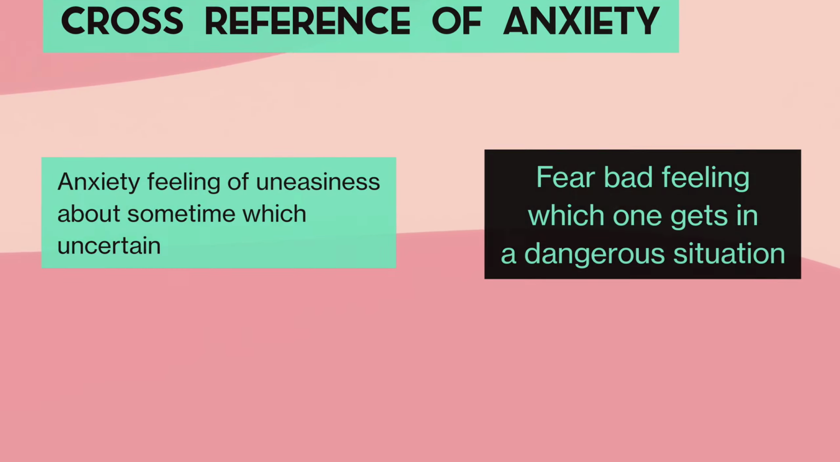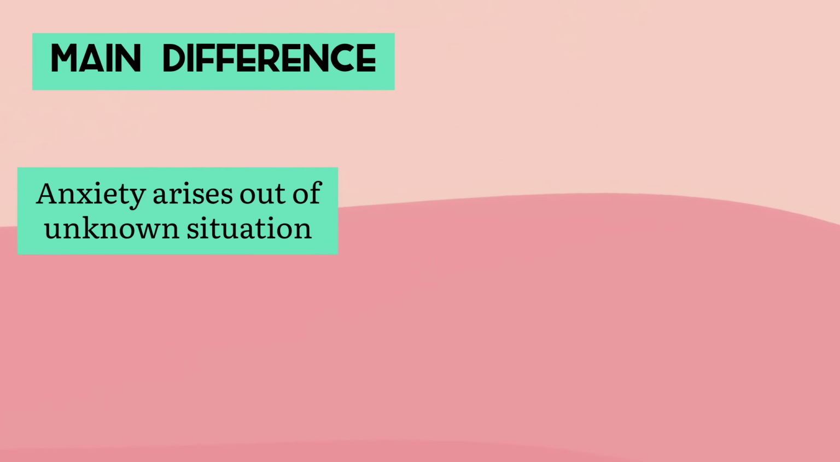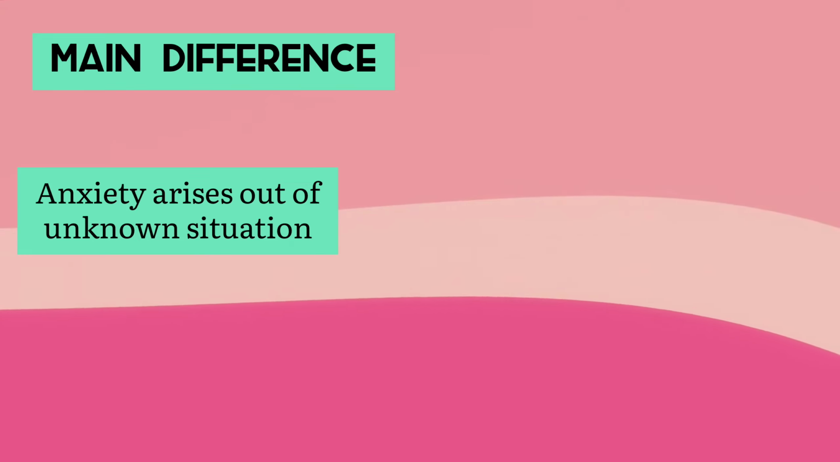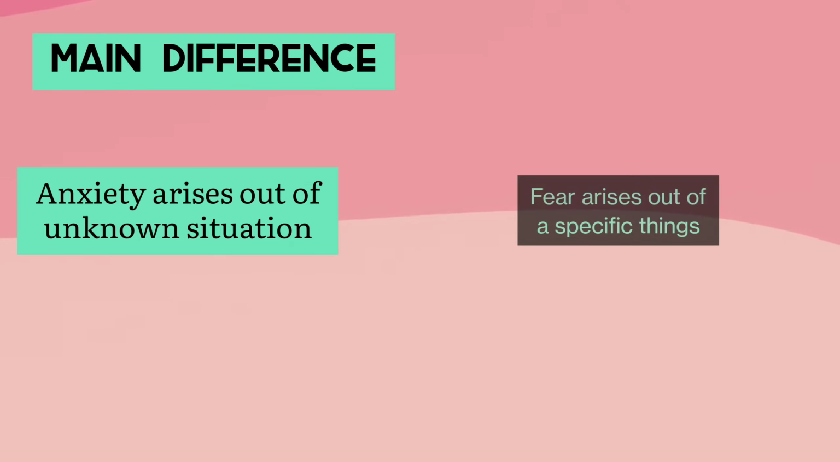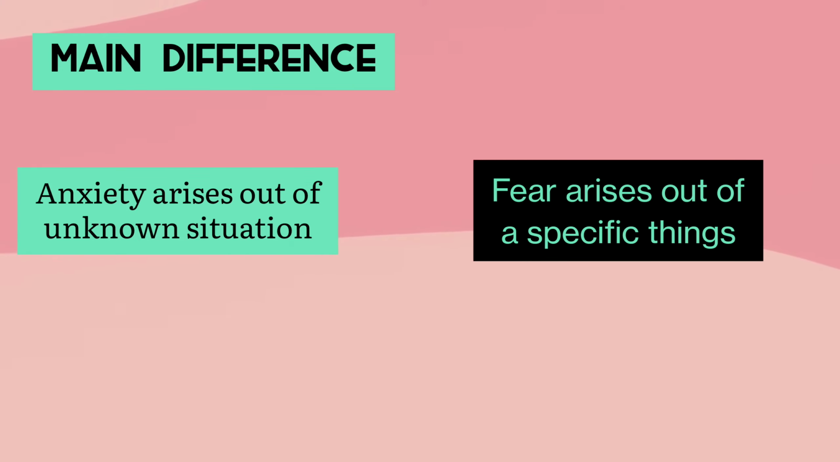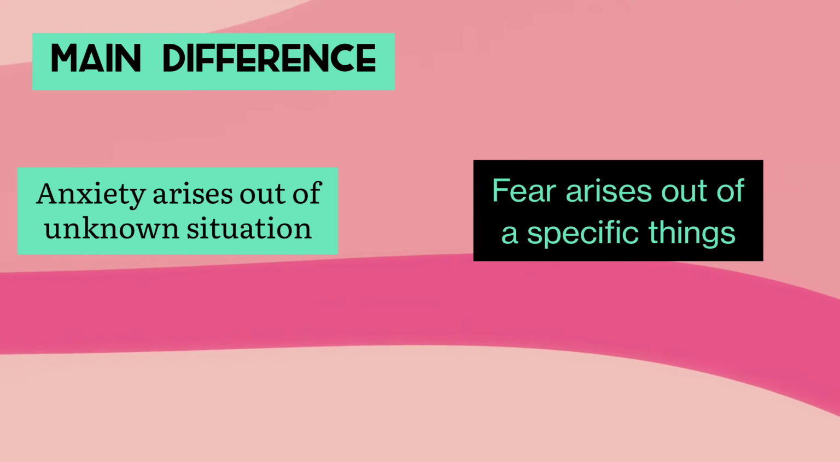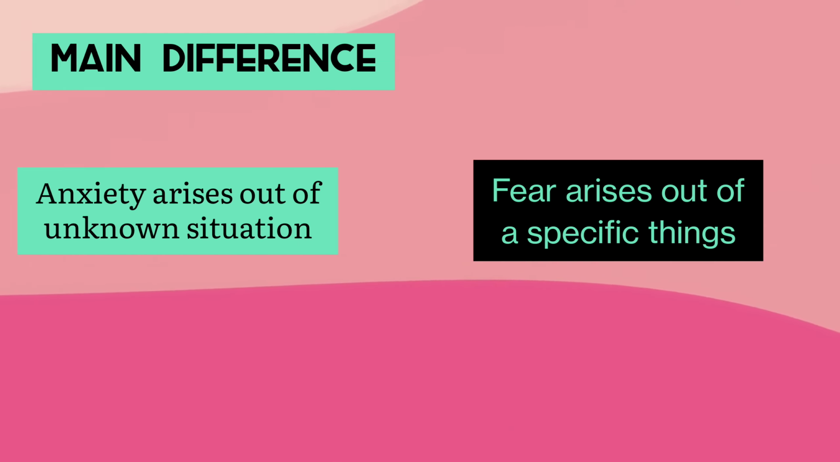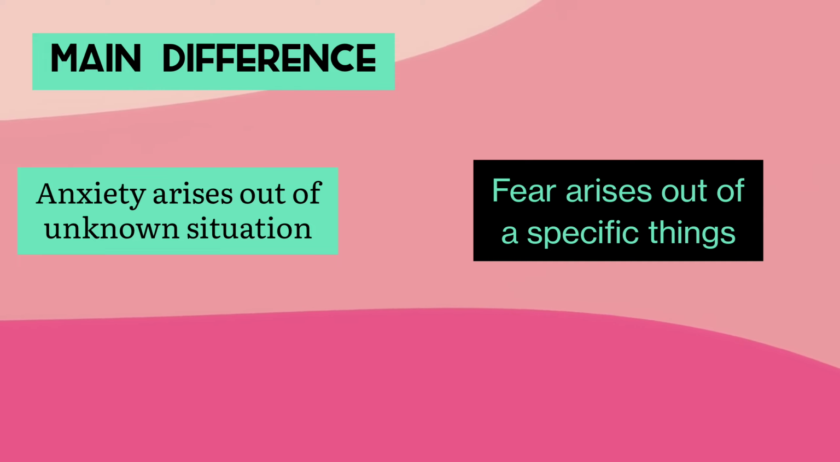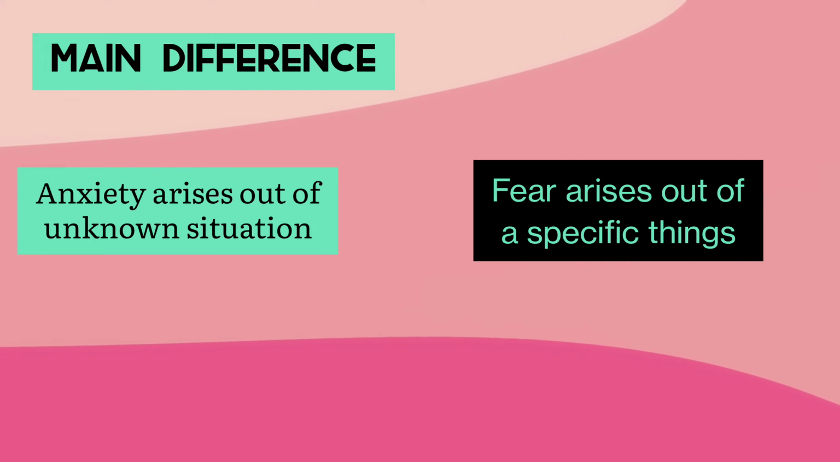Thus, the main difference between anxiety and fear is that anxiety is a feeling which arises out of some unknown or uncertain situation or thing, while fear is a feeling which arises from a specific thing, for example fear of dog or fear of water, etc. So this was all about the rubric mind anxiety. We hope that this rubric has proven useful to you all.